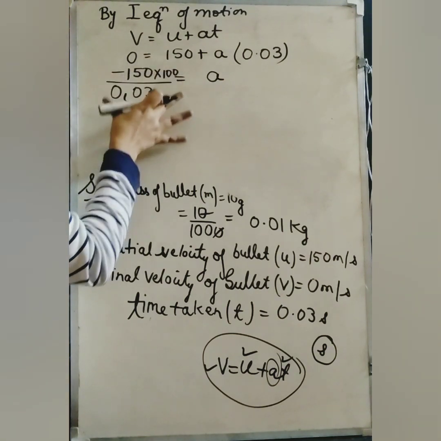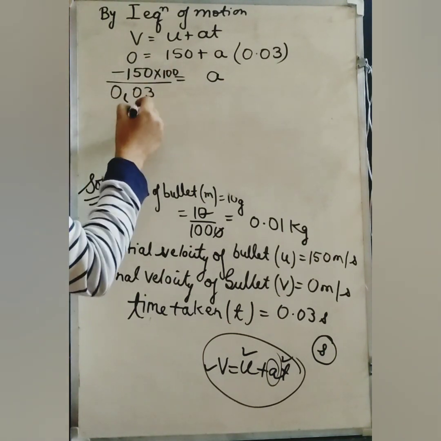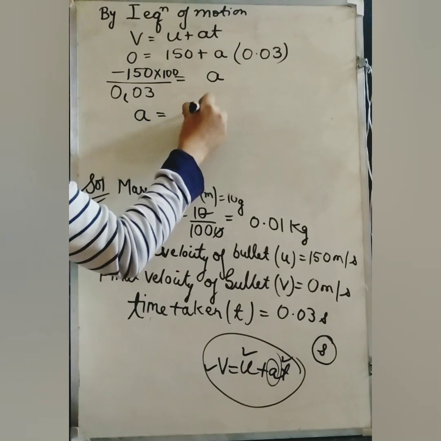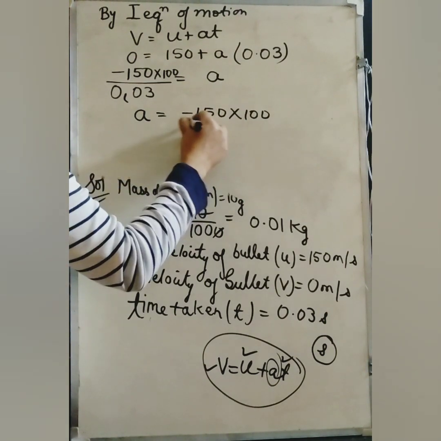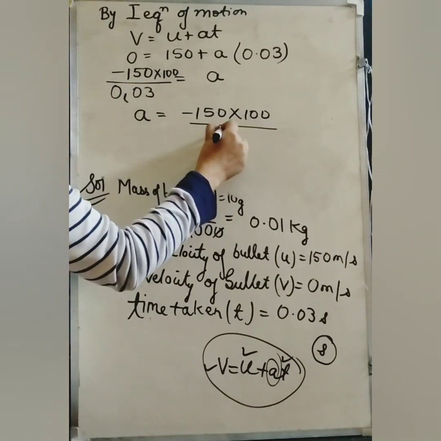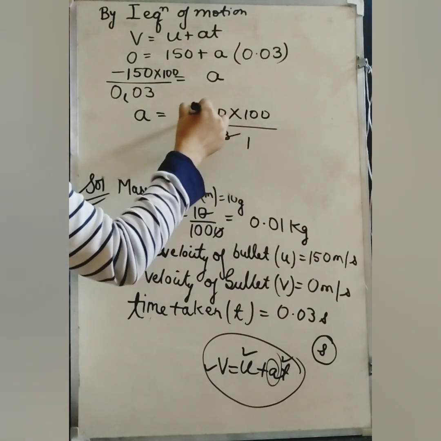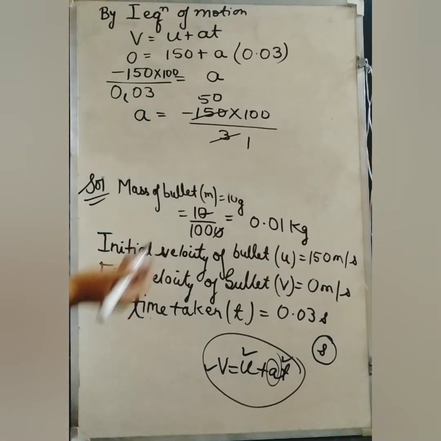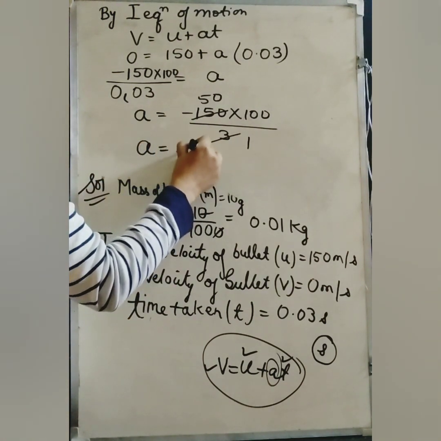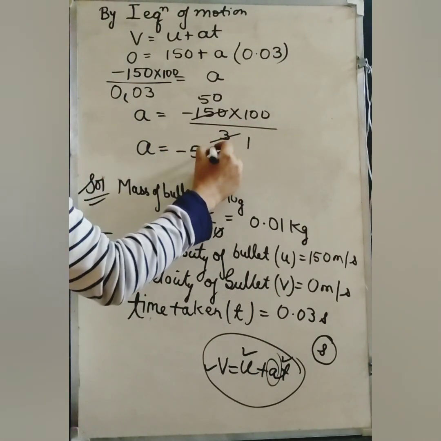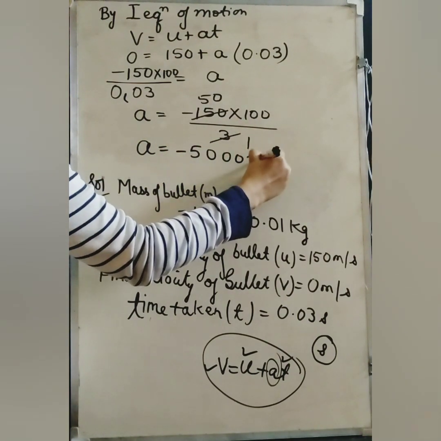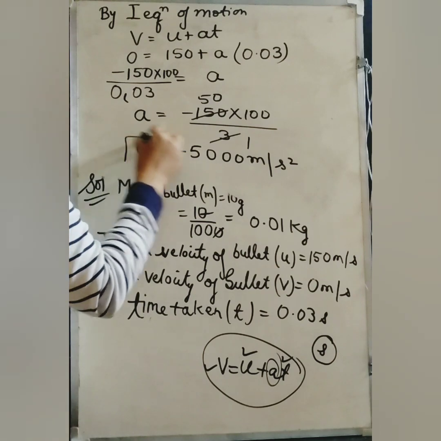So a is equal to minus 150 into 100 upon 3, since 003 is nothing but 3. 3 fives are 15, and 50 into 100 is 5000. So acceleration is minus 5000 meter per second square.